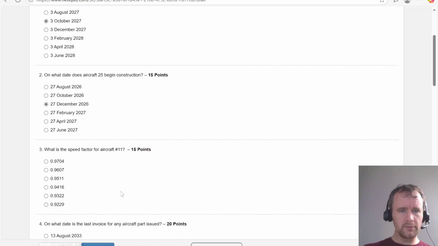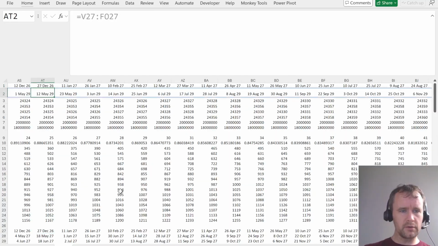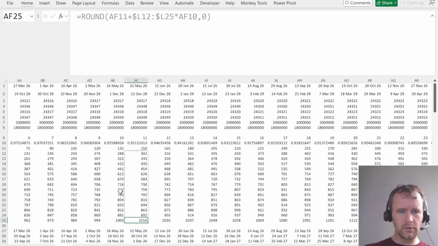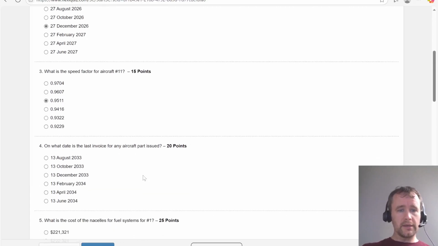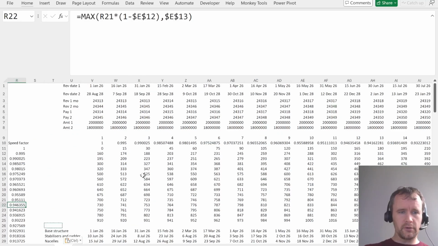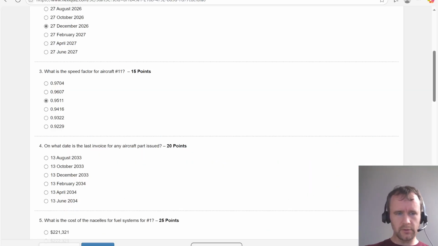Yes. Speed factor for aircraft 11: 9511. Where's this gap there? 9511. Yes. This is the last invoice for any aircraft part issued, so this is the invoice date. The other thing is payment date, and the last is 13th of August 33.